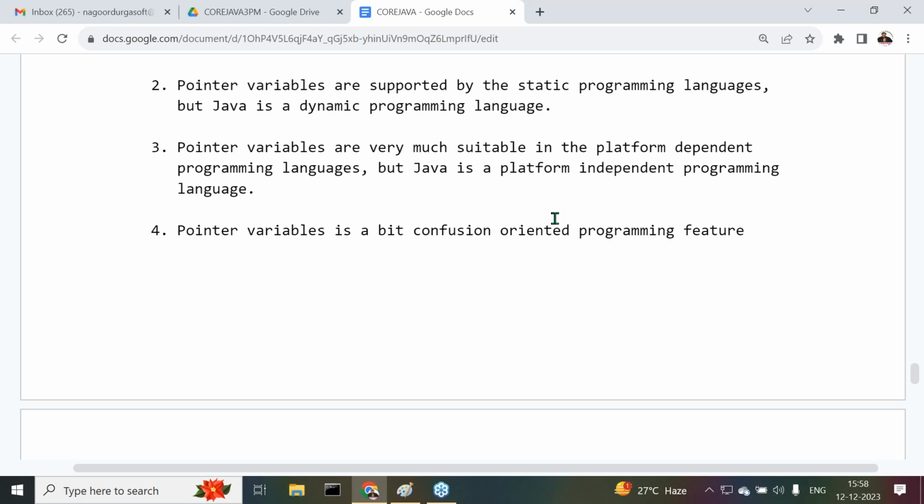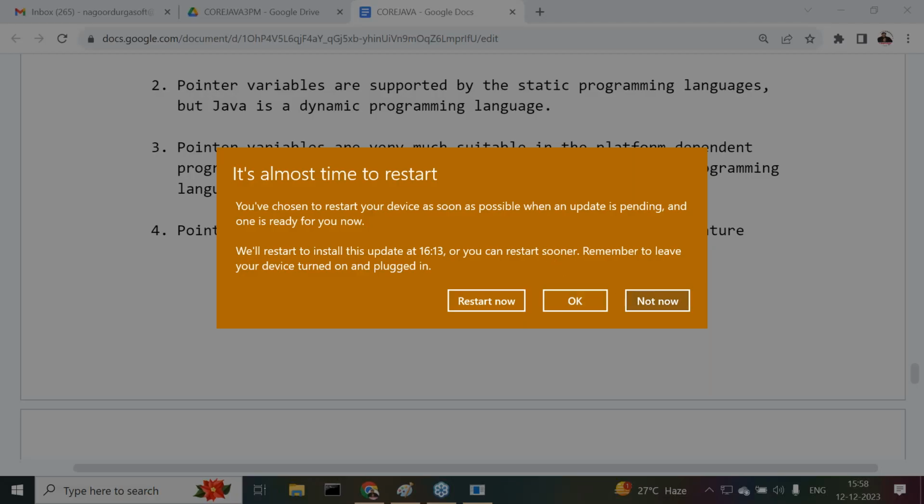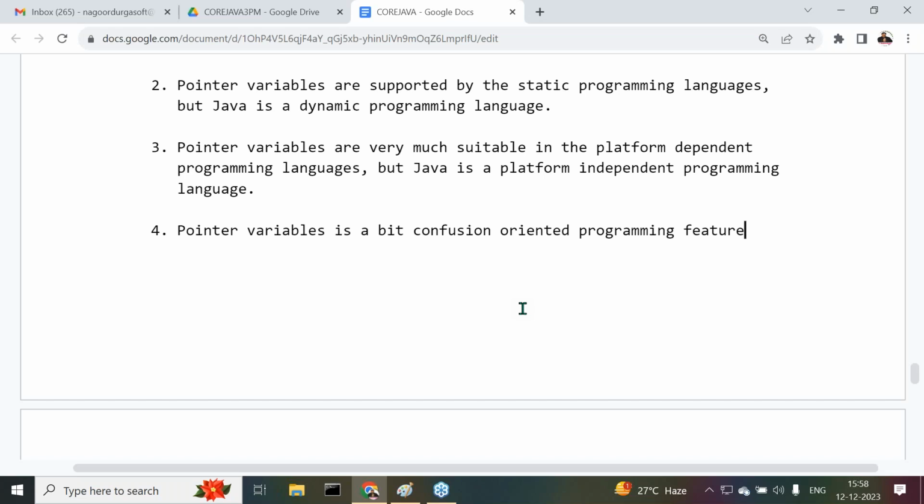For example, if the multi-level pointers is like 10th level, 12th level, 15th level, definitely we are able to get confusion. Which pointer is referring which pointer like this? We are able to get some confusion now. Are you following my point or not? So because of this reason, what's the point here I'm telling there? Pointer variables is a bit confusion oriented feature. Get my point or not?